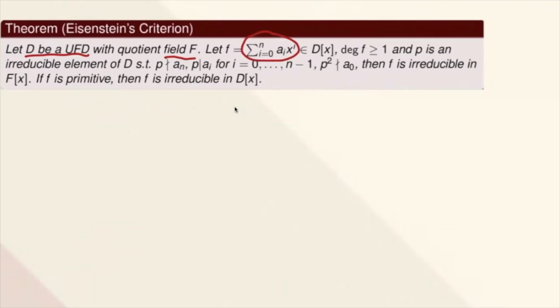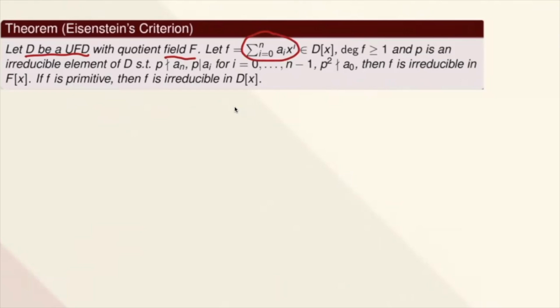And P here is an irreducible polynomial of D such that your P does not divide a_n, but it divides a_i for all i from 0 to n minus 1. So in this case, your P squared does not divide a sub 0.